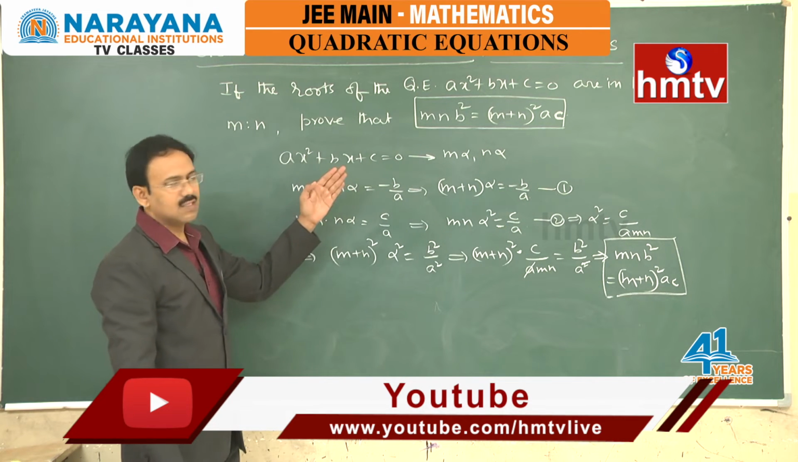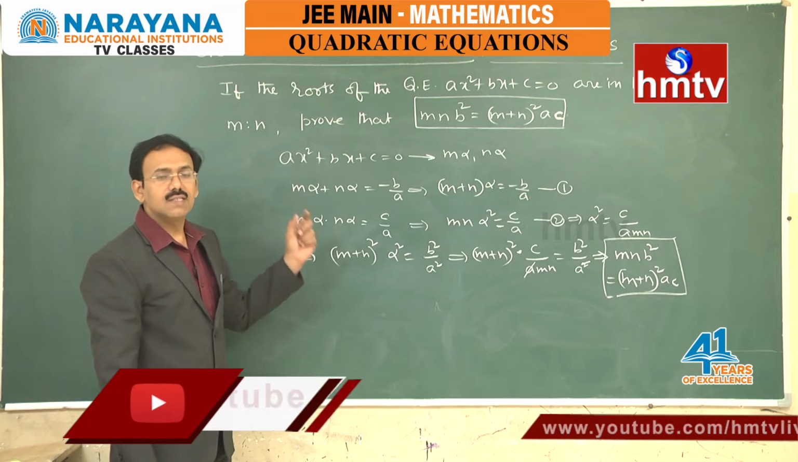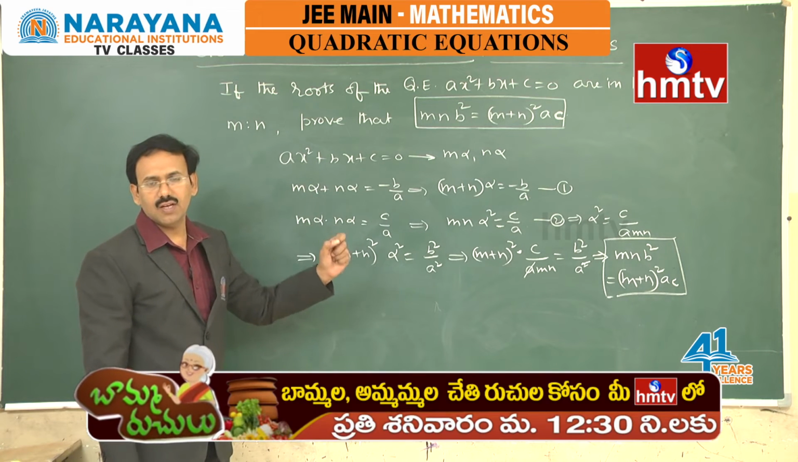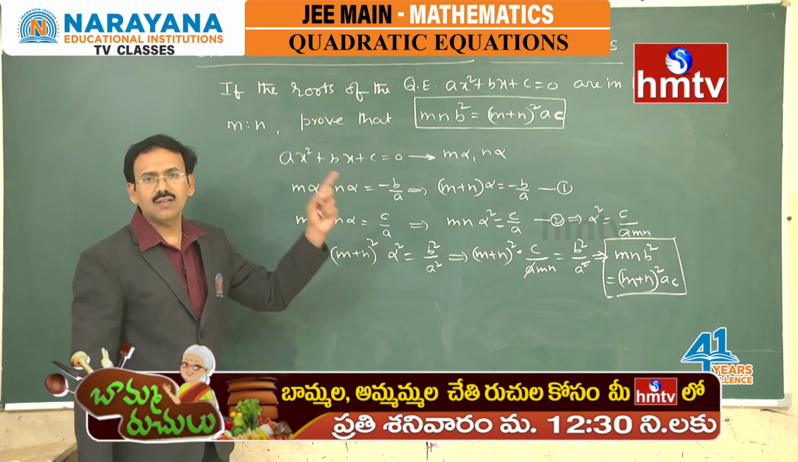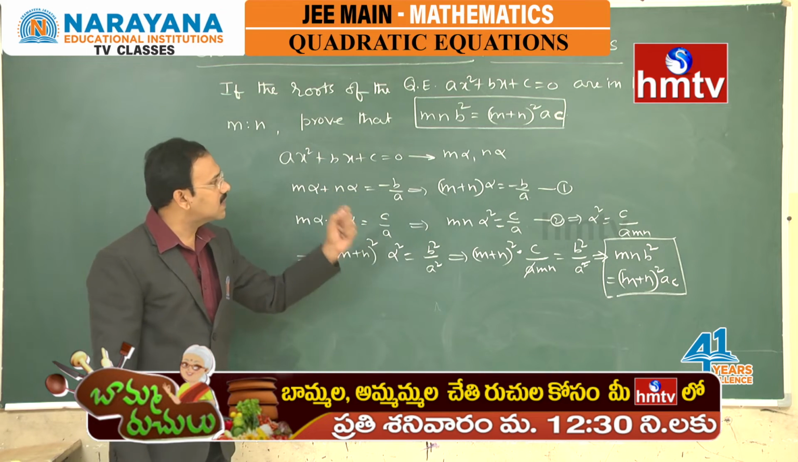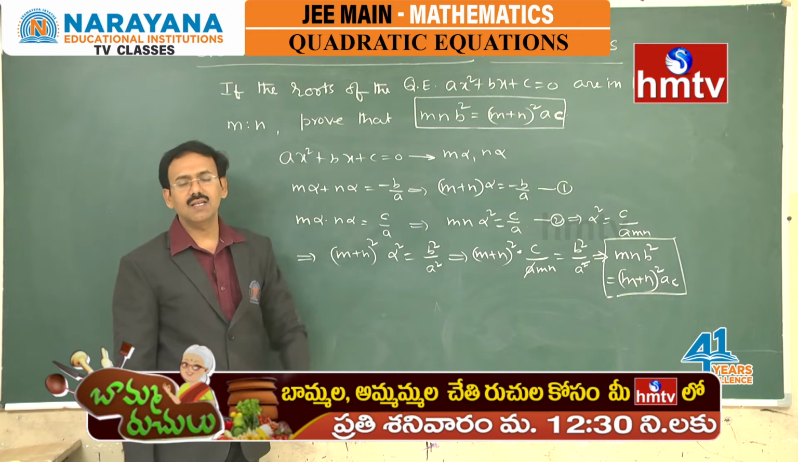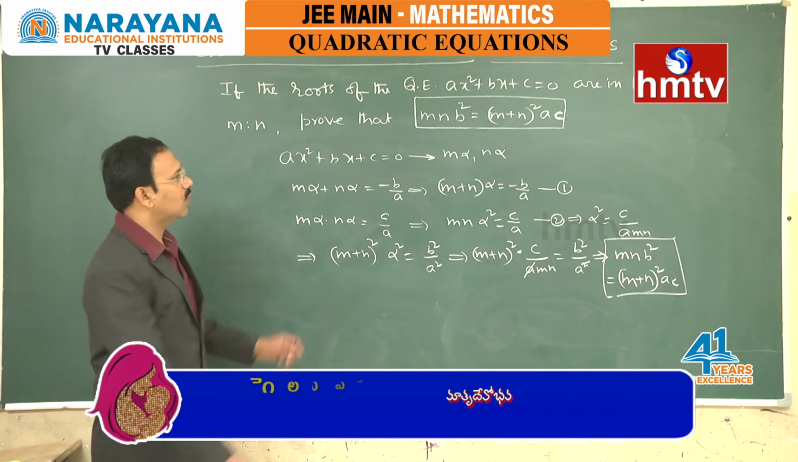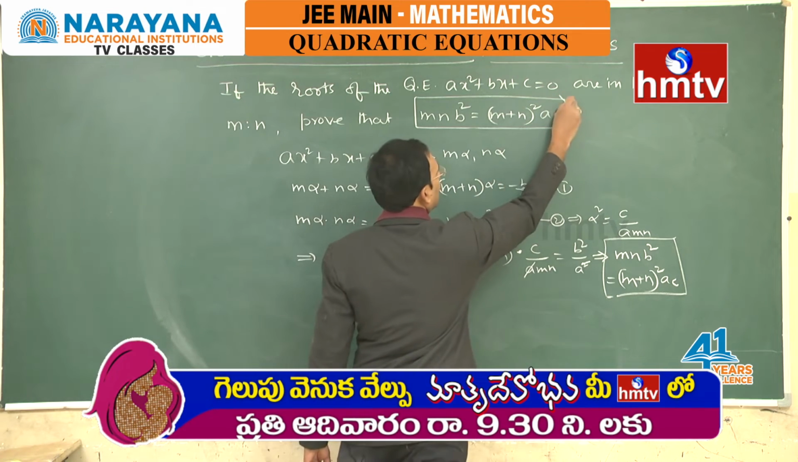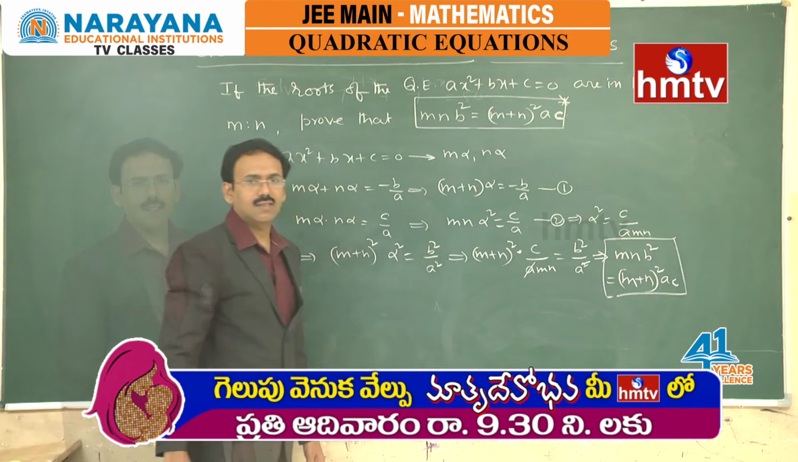So, this is not only a problem, sometimes they may give a question like one root is double of the other, that means the roots are in the ratio 1:2. In such cases, you can apply this relation so that the problem can be solved easily. So, better we remember this as a result.